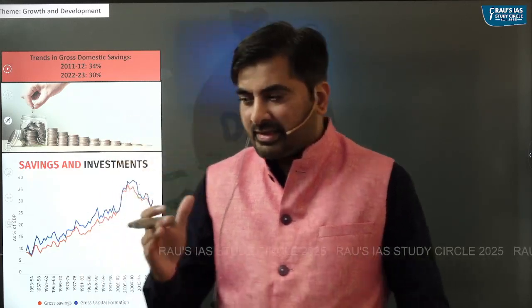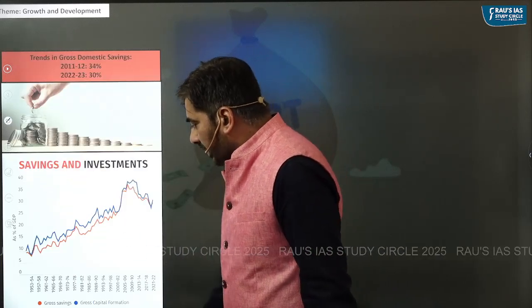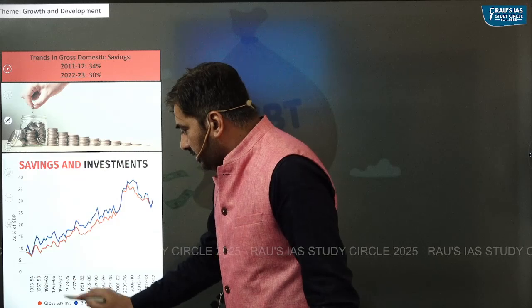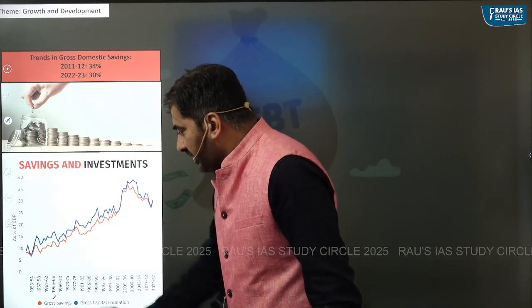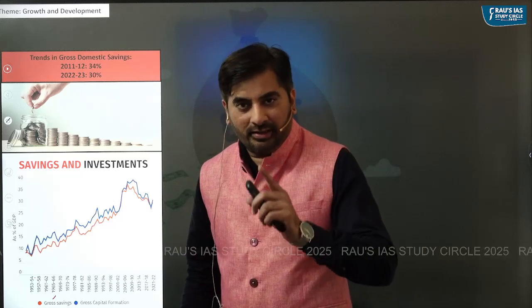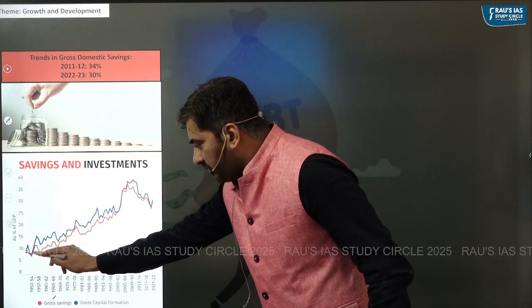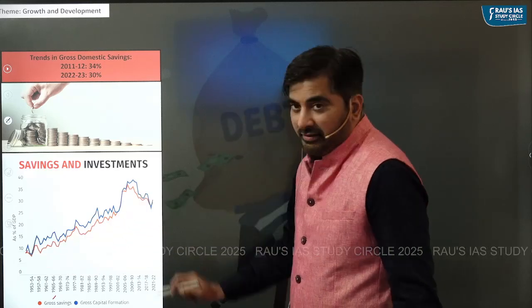And if you look at the trend in the gross domestic savings, as you can clearly observe, in the 1950s the gross domestic savings was somewhere around 10% of India's GDP. And since then, the gross domestic savings increased.